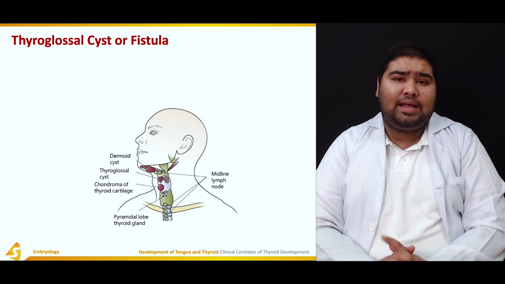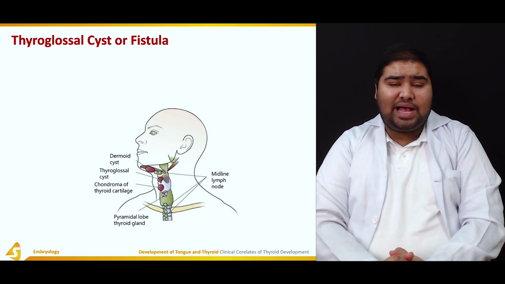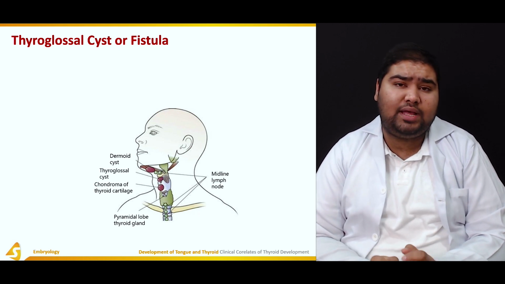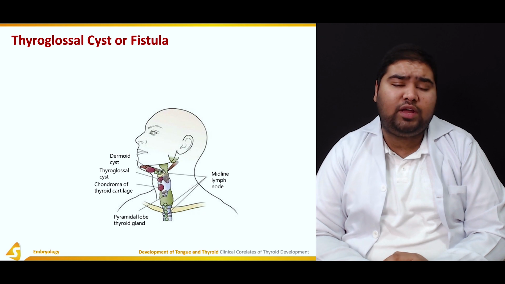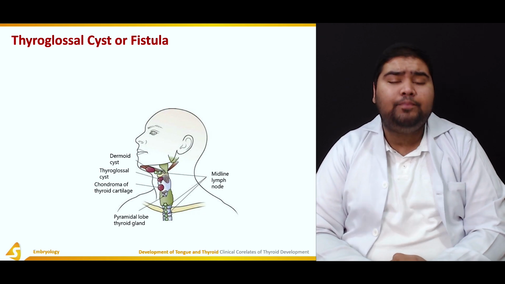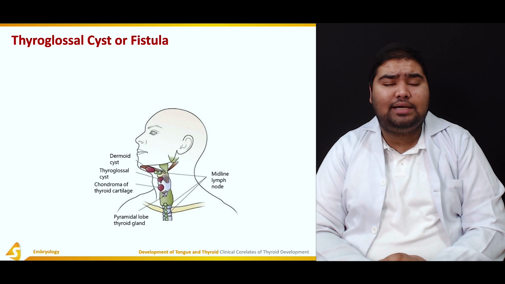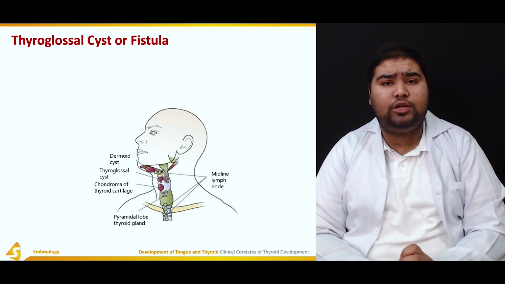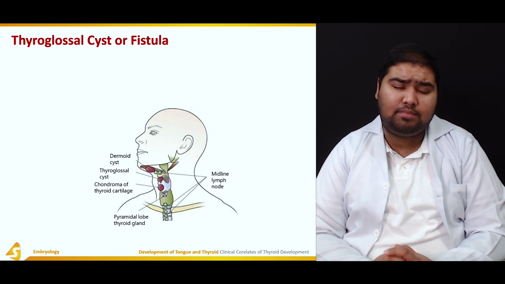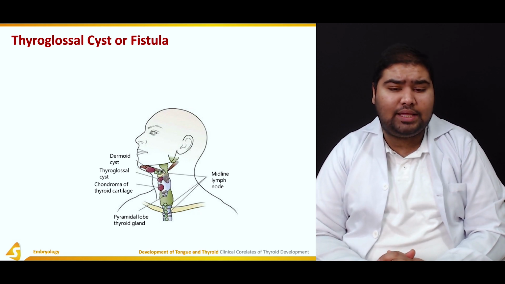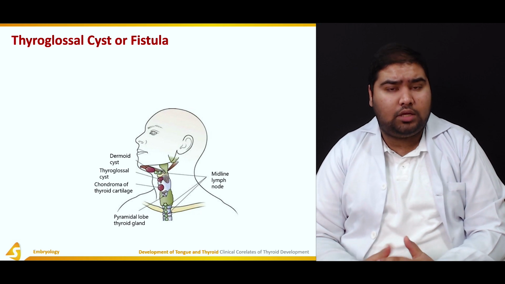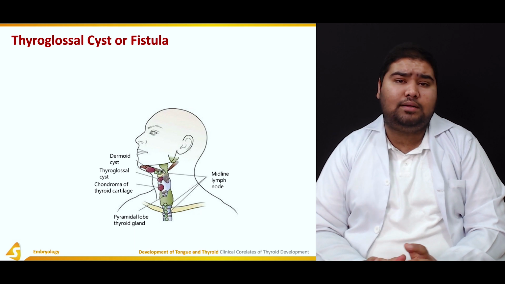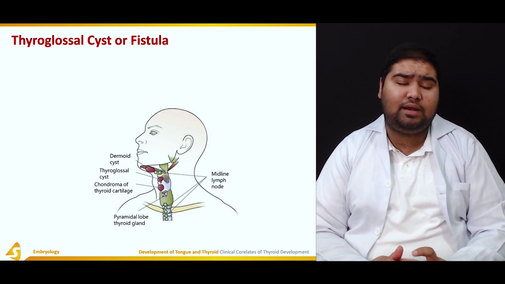So moving on, we can have thyroglossal cyst and fistula. So a thyroglossal cyst is formed when there are remnants in the pathway of the thyroglossal duct. Technically, the thyroglossal duct obliterates in its entirety, and the point of origin of the thyroglossal duct is marked by the foramen cecum in adult humans. However, if some component of the thyroglossal duct remains patent, it forms a cyst.